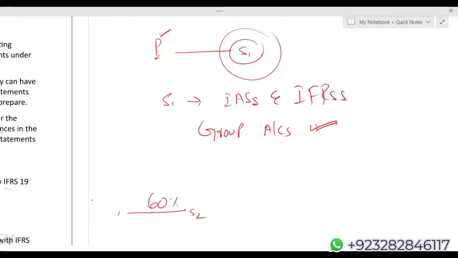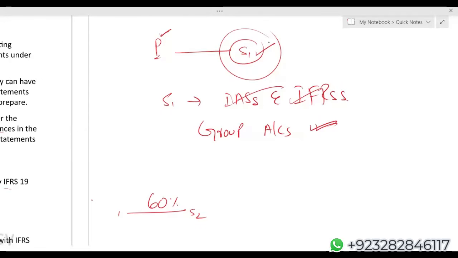The issue is that when your subsidiary follows all the IASs and IFRS, that does make group accounts very easy. But there is a problem. Providing all the disclosures could be onerous for the subsidiary. The subsidiary might not have so much benefit from giving detailed disclosure of everything. The cost of providing every disclosure might be more than the benefit. Here, IFRS 19 can help the group.